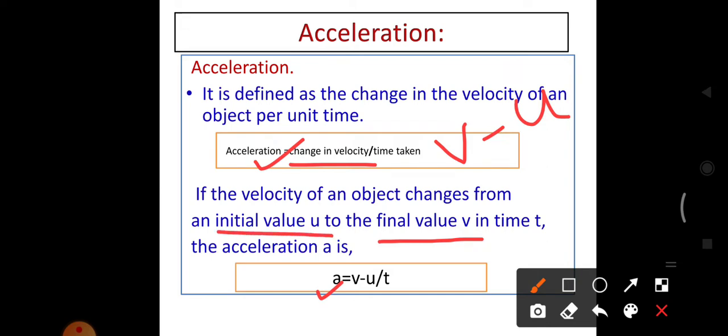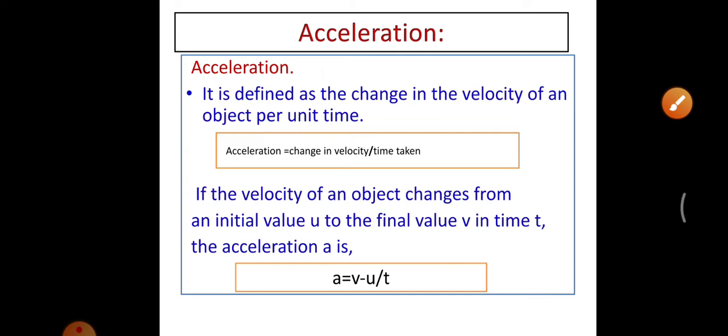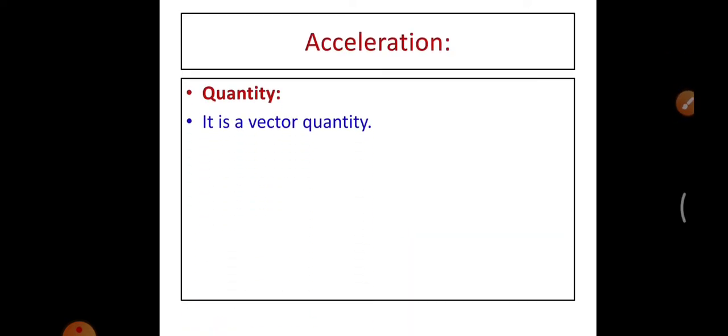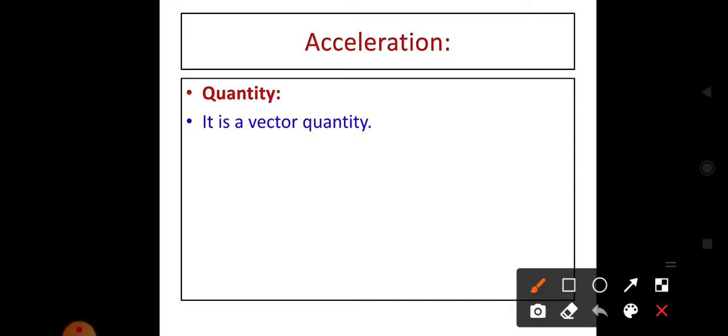So change in velocity v minus u by time taken, t. So a equals v minus u by t. That is, acceleration is equal to change in velocity by time. It is a vector quantity because velocity is a vector quantity, so acceleration is also a vector quantity.